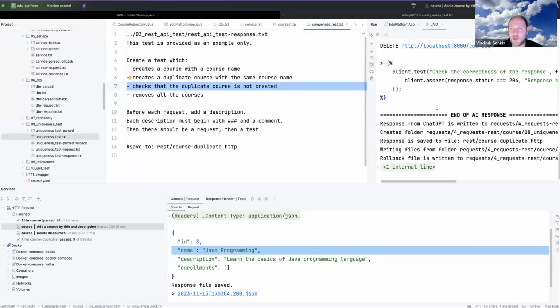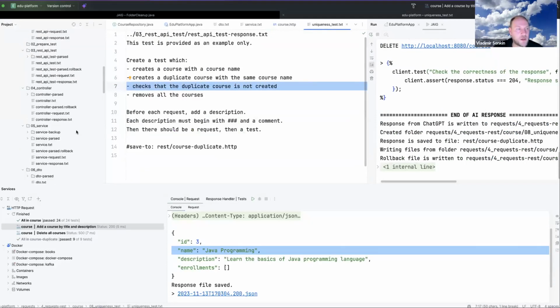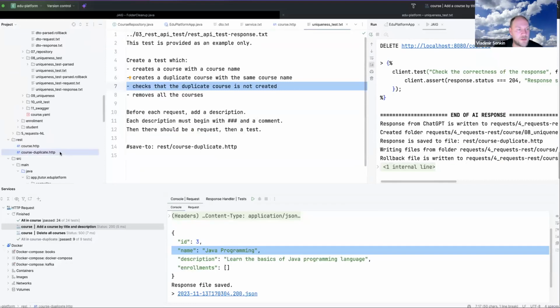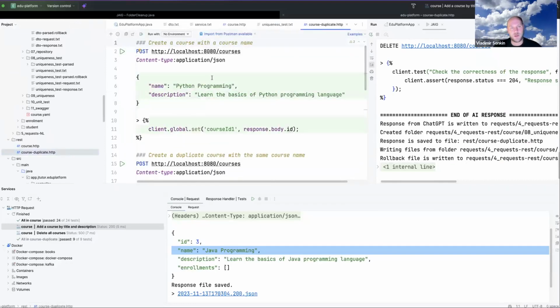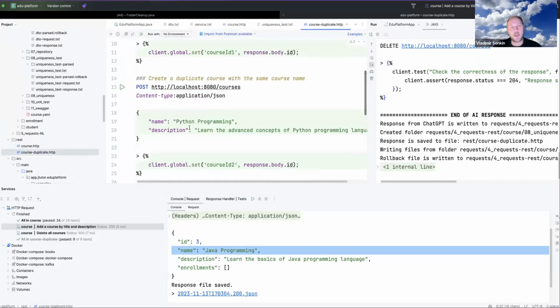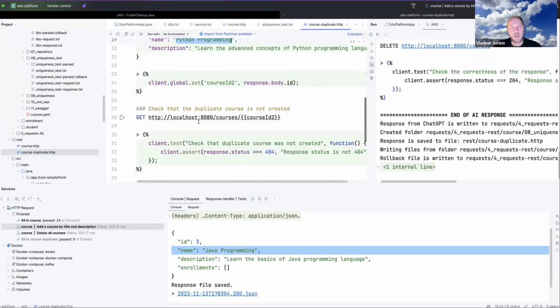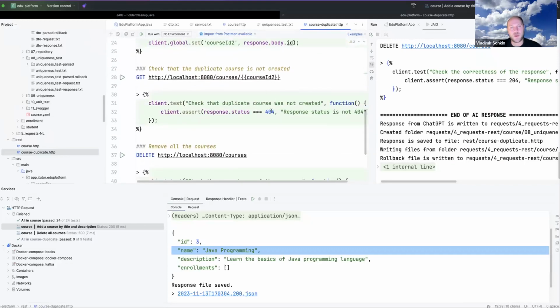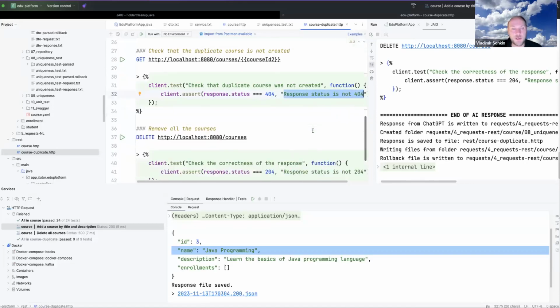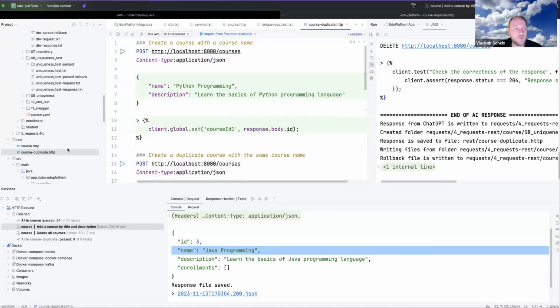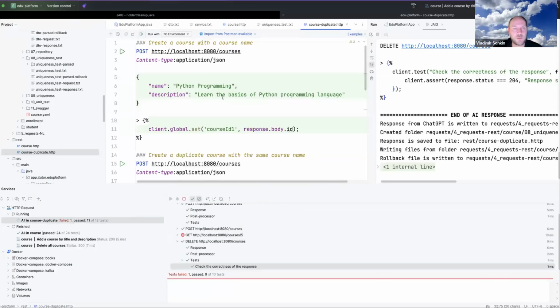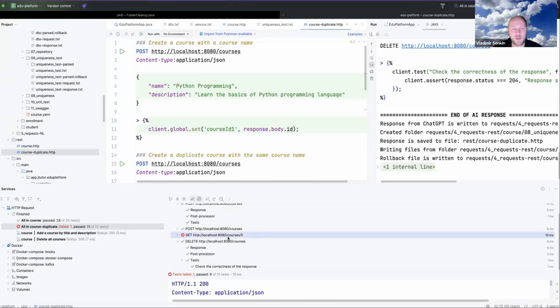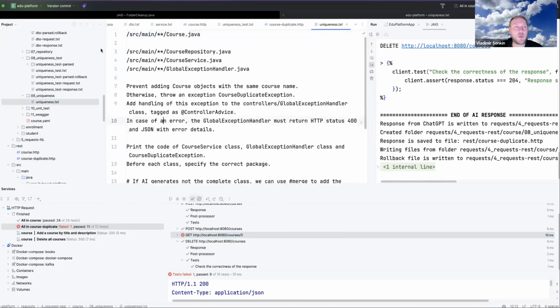Okay, and it generated the test. I can take a look. This is the test. Okay, add the course, Python programming, add this course again. And okay, we are checking that this second course is not created. Okay, and if I try to execute it now, it fails, because it doesn't work. But I'm able to fix it.